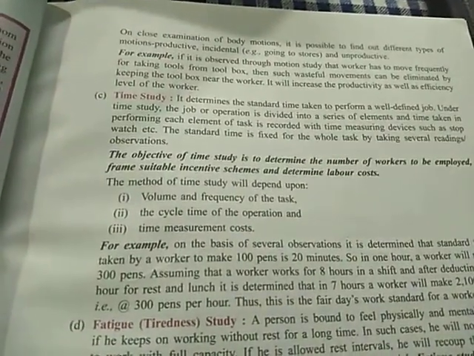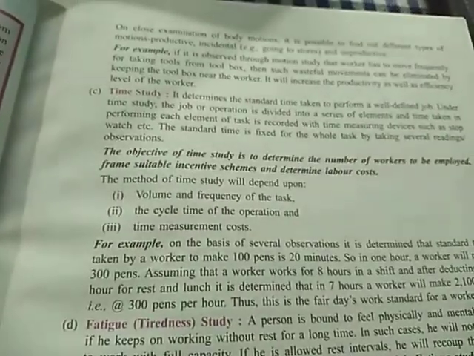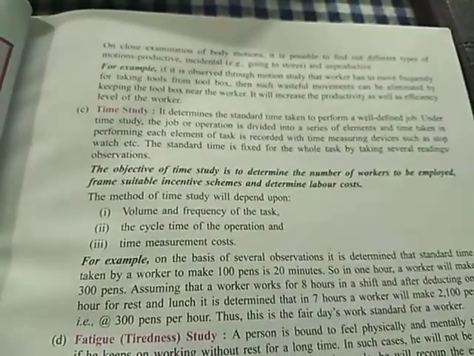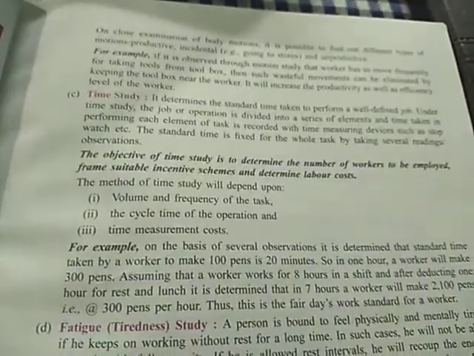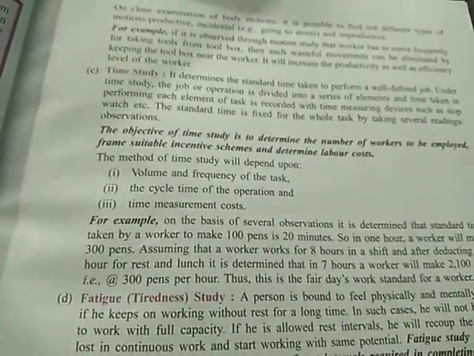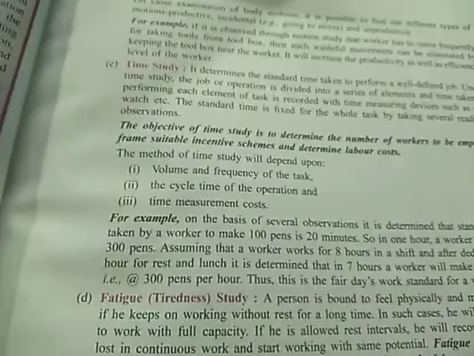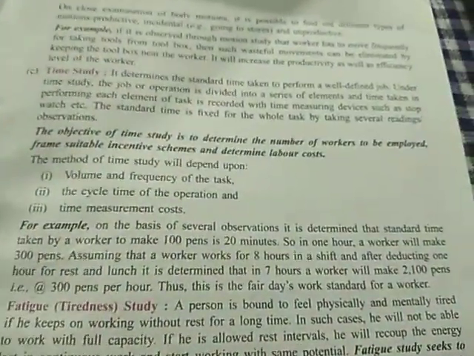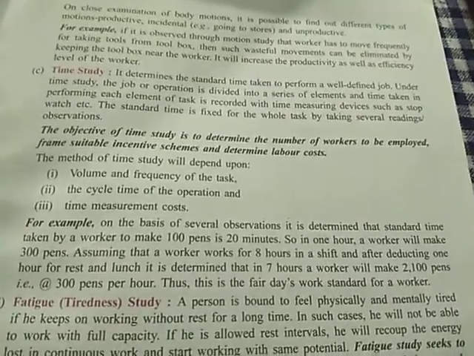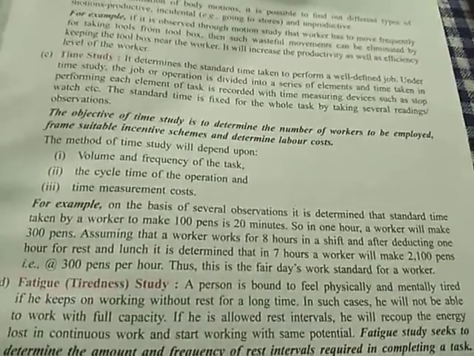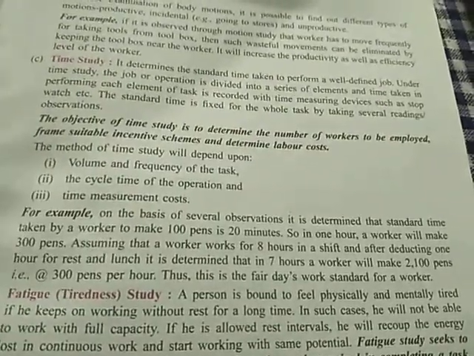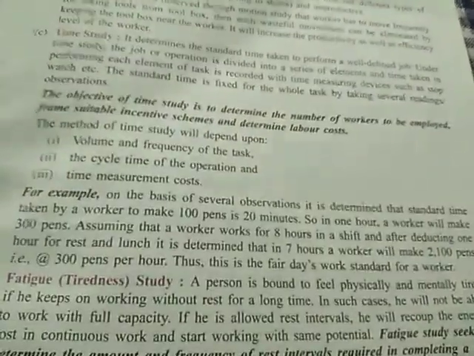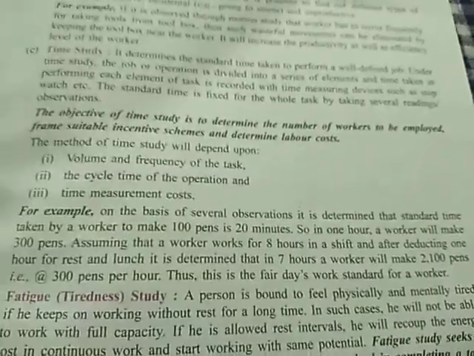We can measure all the work done by the employees and the time taken by them by using stopwatch or some other machines. Now, after we record and set the standards for working for the employees, we must check for the deviations, if the workers are getting up to the standard level or not. If there are more deviations, we should take the corrective steps and the rectification steps to rectify the reasons. We should cover up the reasons for the deviations. This is time study. And the next one is fatigue study.